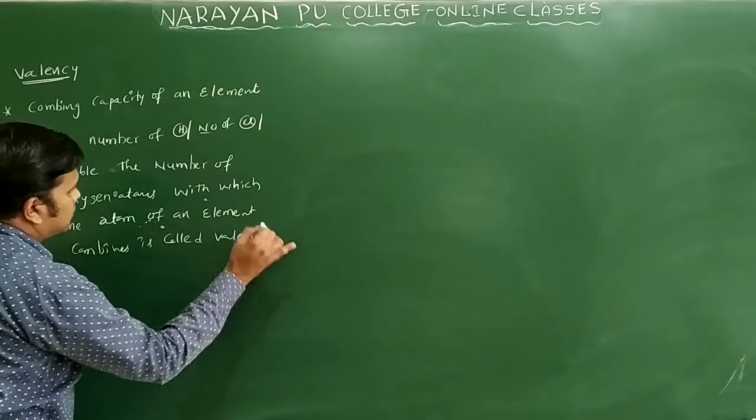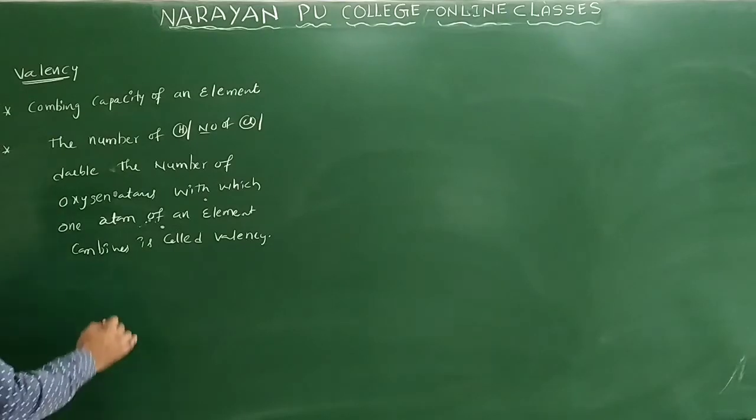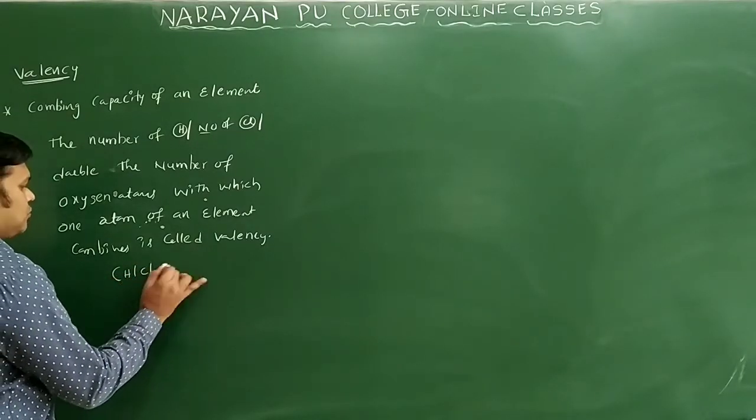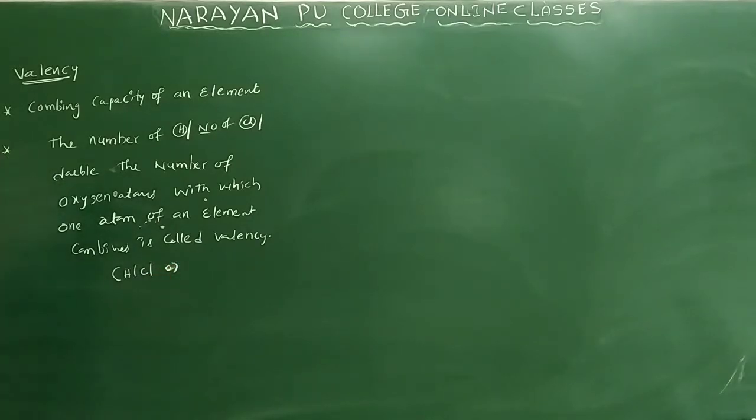What are the reference elements you are taking? Hydrogen or chlorine or oxygen atoms. So this is called valency.